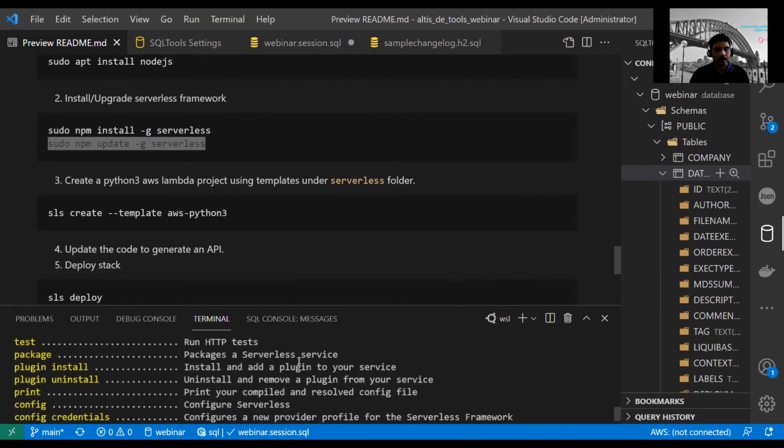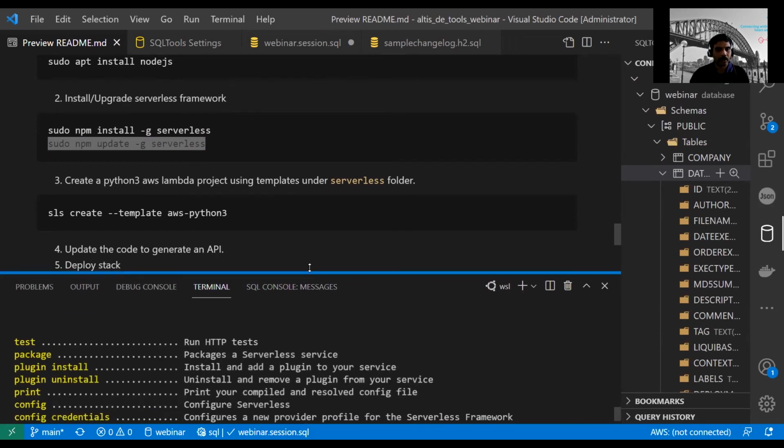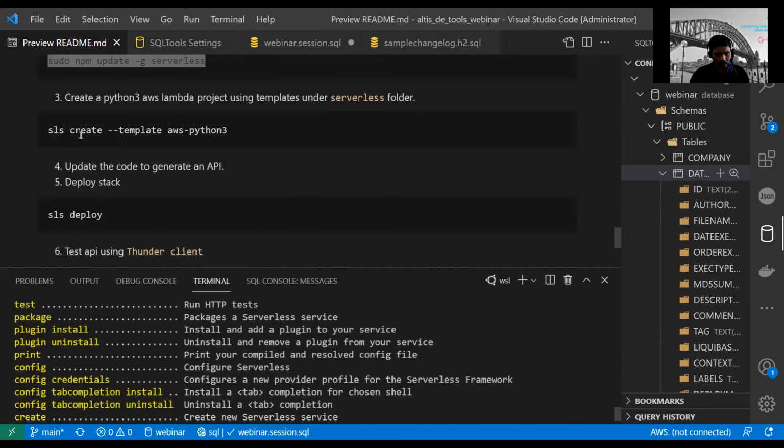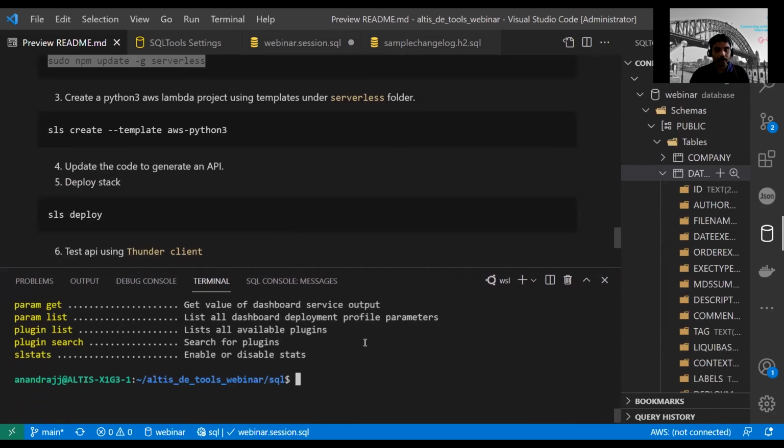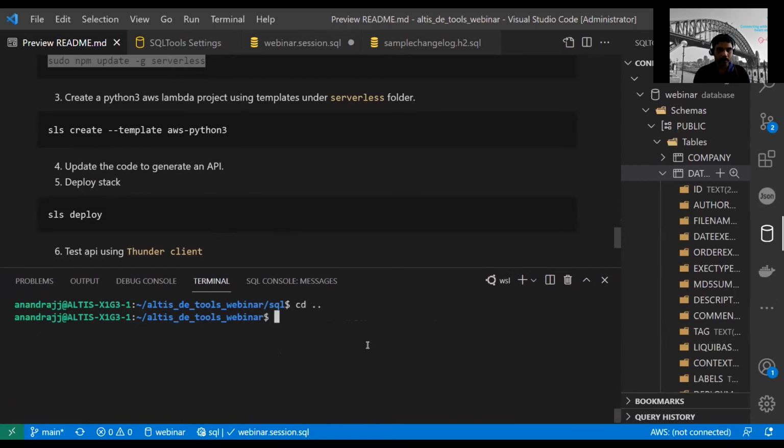Okay, so there are a lot of templates available with serverless. Let's go into the serverless folder. There is nothing here. If you run this command, it will actually create a sample Python AWS serverless app. There are other templates as well, right? You don't have to restrict yourself to this. If you want to use other languages, you can still do it.